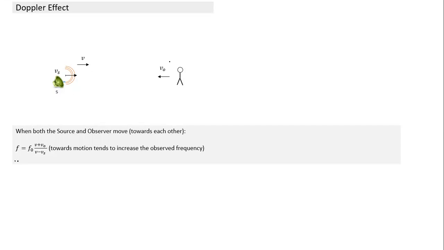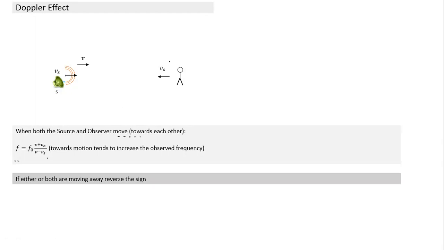What I'm trying to tell you is also the sign convention. This is the formula for this sign convention, and depending on the motion, we change the sign accordingly. If the source is moving away, this minus sign becomes plus. If the observer is moving away, this plus sign changes to minus. That's the only change we need to make. The rest of the questions in the chapter only make use of this formula. So if either or both are moving away, reverse the sign.